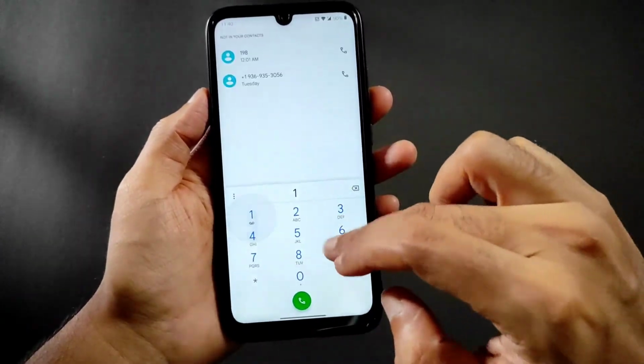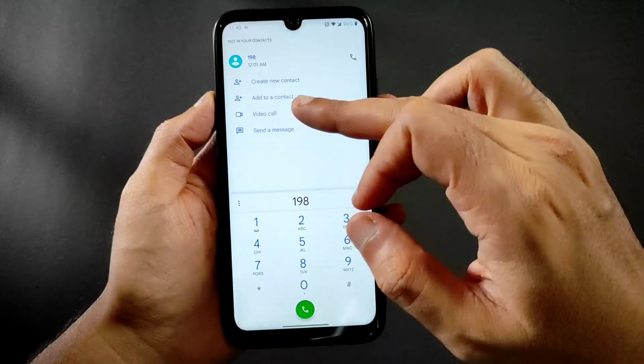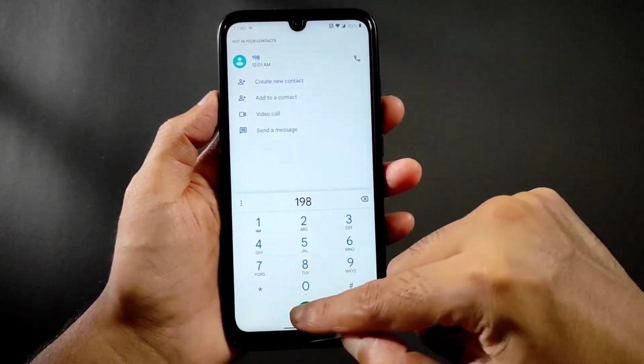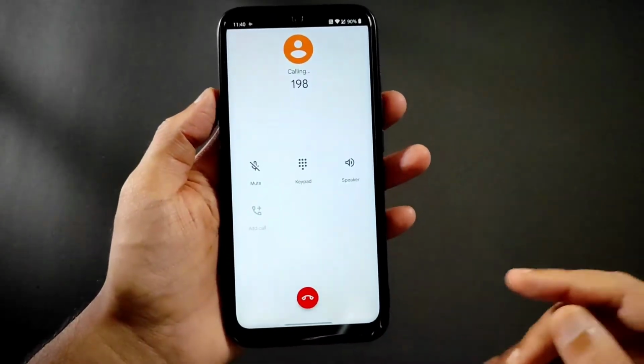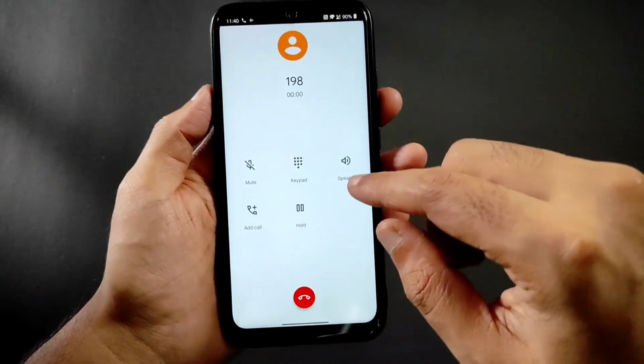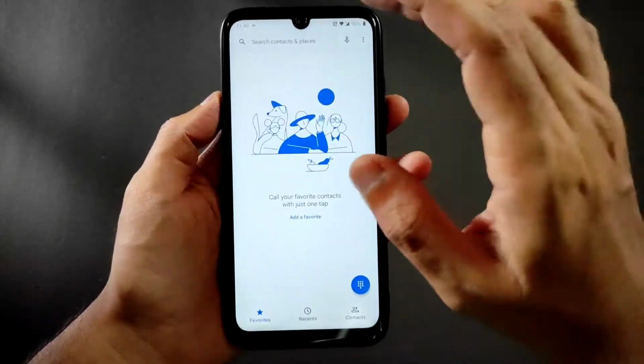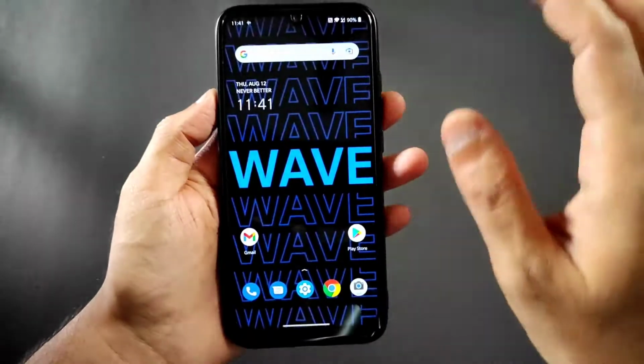And you get this dialer here. Let me try it out. As you can see, you get the direct video call feature in this ROM. Many people asking about that. It's working fine, no problem in this ROM. And coming to call recording, let me show you. It's not available. As you can see, only these settings are given.